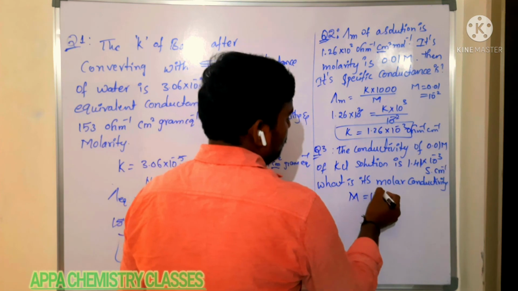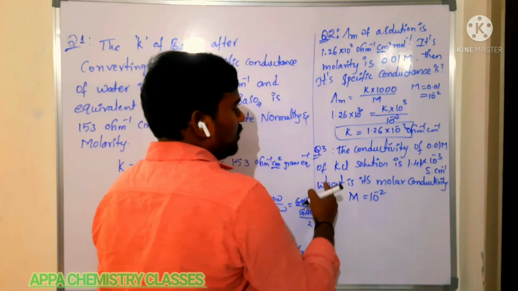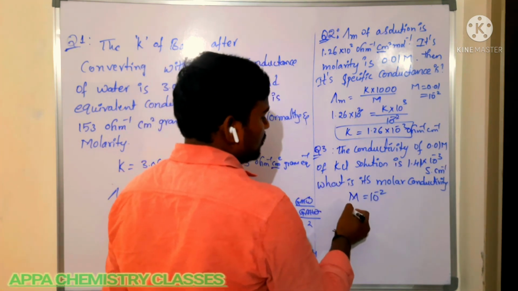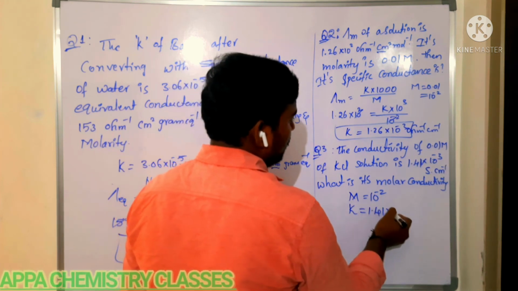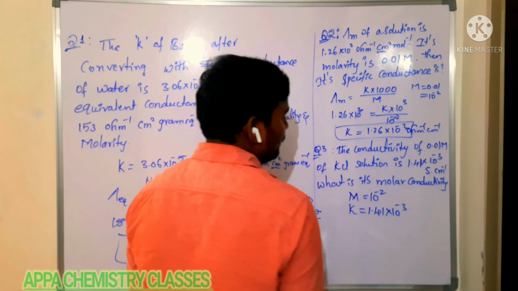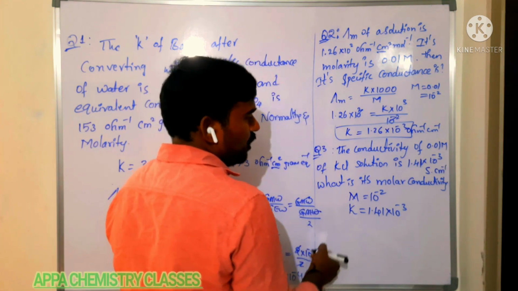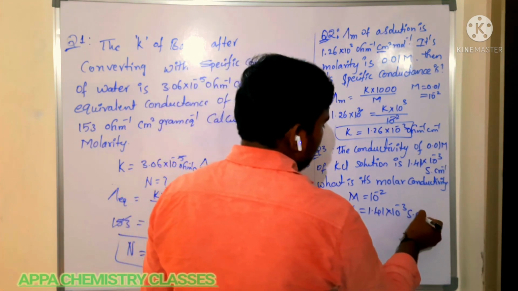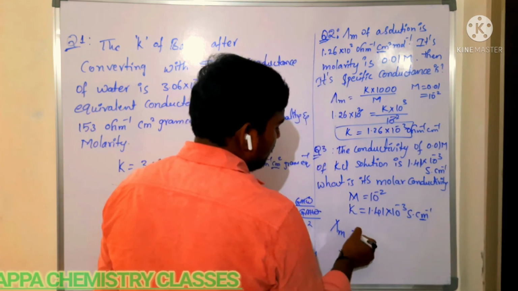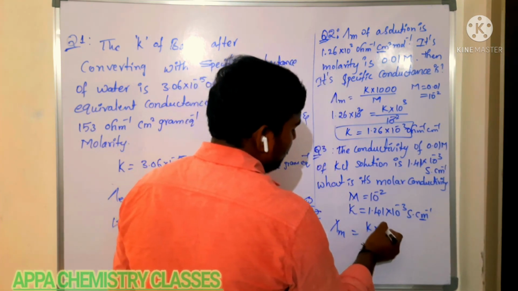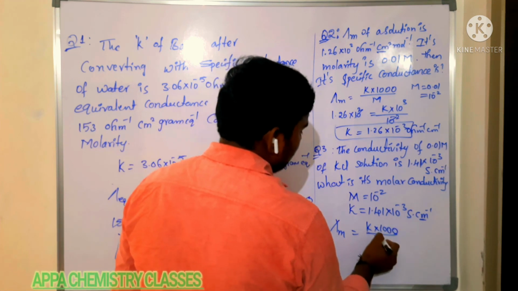Next, the conductivity of 0.01 molarity KCl solution is given: K is 1.41 into 10 power minus 3. What is its molar conductance? They are asking for molar conductivity, so it is K into 1000 by molarity.